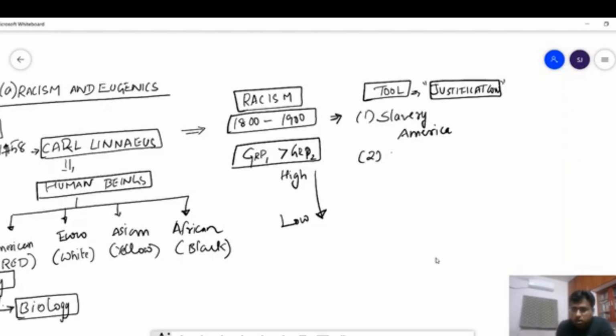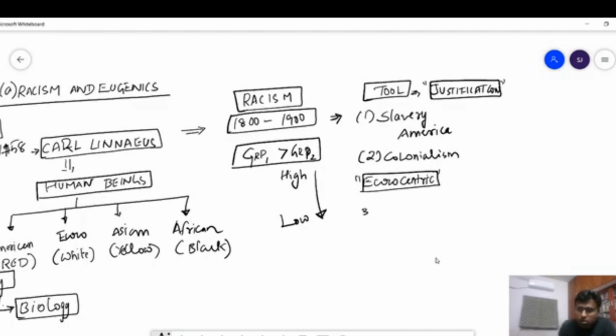But this was not the only thing. You have to know that colonialism also existed. Colonialism, basically, was the white man's burden. They felt that they were Eurocentric, in the sense that Europe was the center of the world, and this race of people, this stock of people, this ethnicity of people, should be the ones to take care of world events. And this is actually a consequence, or a tool used for justifying inhuman acts.